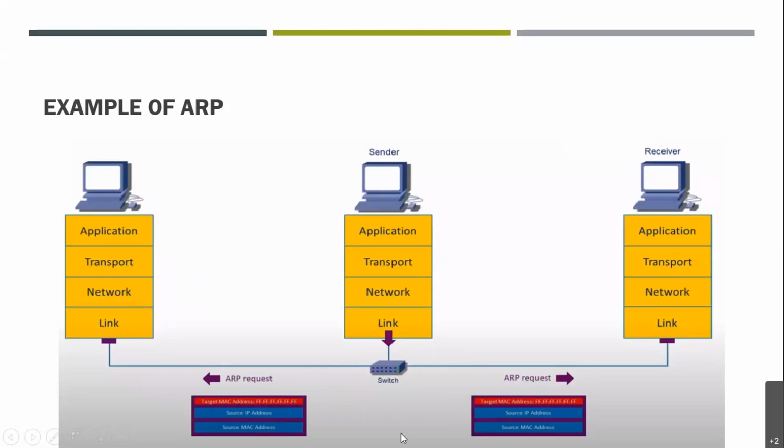Okay. And similarly here also the ARP request is going. So it will also check whether this target MAC address matches the receiver's MAC address or not. If it matches, then it will accept it. And again, the method of recalculating the checksum and sequencing all the data packets will be done at the receiving end. And on the other hand, where it doesn't match, it will not do anything.